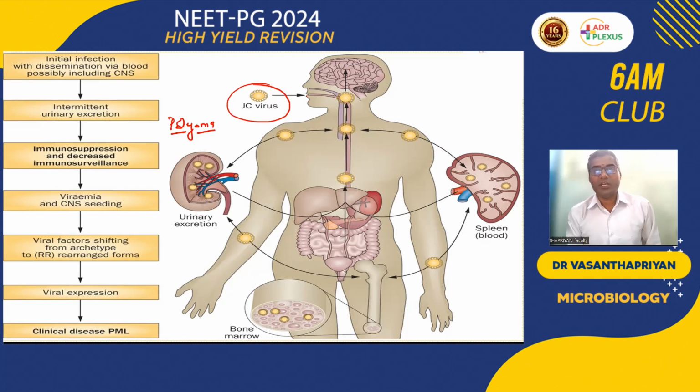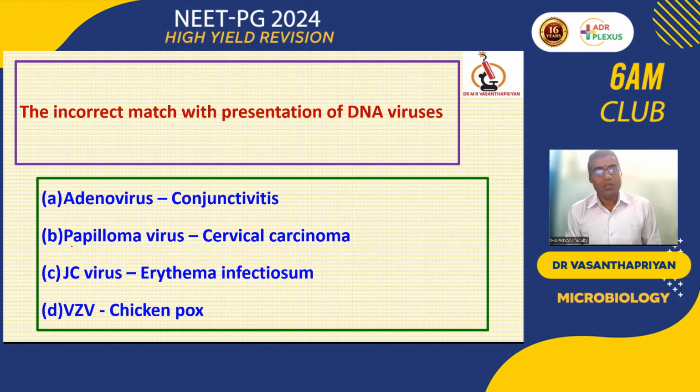JC virus enters through the oral route in an immunosuppressed individual. It replicates in bone marrow and renal glomeruli, and it may be excreted in the urine. If you want to demonstrate the virus, we can go for either a bone marrow biopsy or a urine sample, because it is intermittently excreted. So it is not by taking a single sample; multiple samples will give the clue for identification of JC virus in an immunosuppressed individual, especially HIV and malignancy. JC virus is responsible for the lesion called progressive multifocal leukoencephalopathy. It is a highly fatal disease.